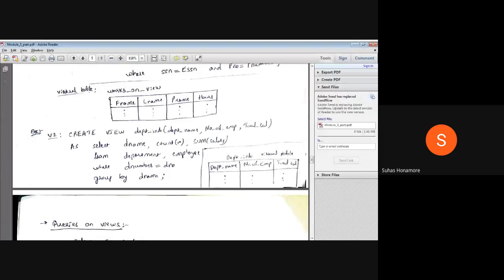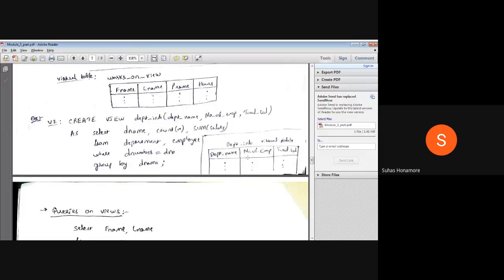To implement this view, a virtual table has to be created, but we have not created it yet. It has to be created if we do it like this. For the system to do this, there are two ways to implement it. The first one is that we will not create the virtual table at all. We'll bluff the user, and whenever you access the view, that is department_info, the query is executed.